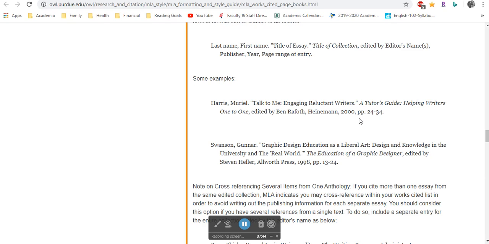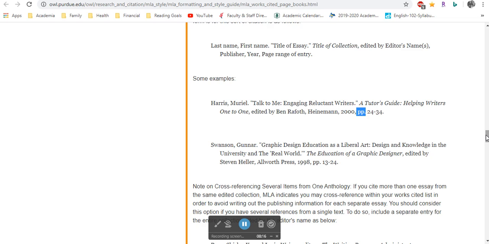What's weird here is that in this version of MLA, they started using this pp. That might throw some of you off because in 7th edition they don't use anything to signify page numbers, they just use the numbers. So I'm going to use this model here as my guide, and the first piece of information I have is the author's name. Now, this article that I'm looking at in the Bedford Reader has 2 authors, so I've got to go back up here and see what the rule is for 2 authors. I'm just going to tell you what it is.